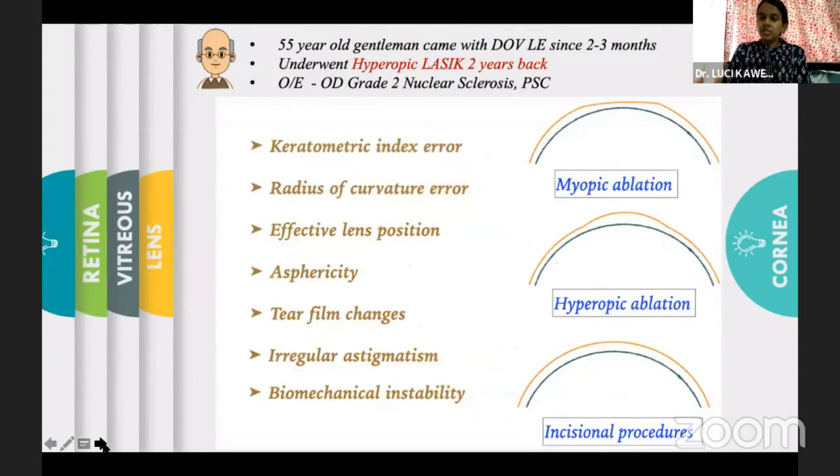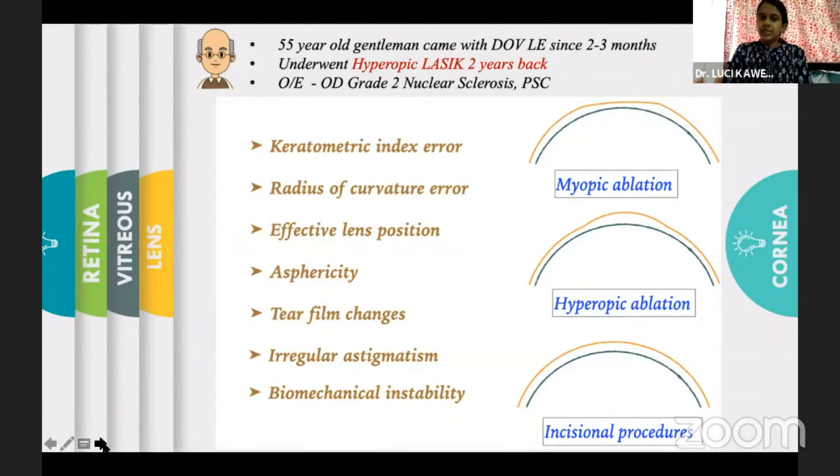So whenever there is treatment of the cornea by any ablative procedure or incisional procedure, this alters the keratometric index error, and instead of it being the normal 1.3375, it is altered as the anterior to posterior ratio of the cornea is changed.